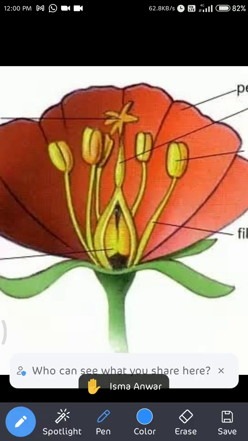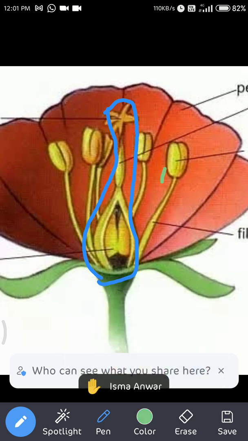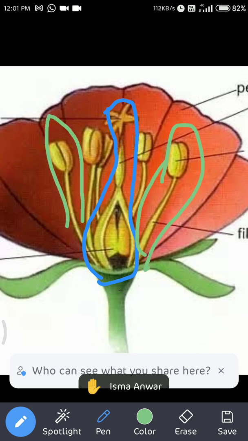This is the gynoecium, the female reproductive organ. And here, these five are visible. One is this, one behind this, and one is this. These are all male reproductive organs or male reproductive parts of the flower.